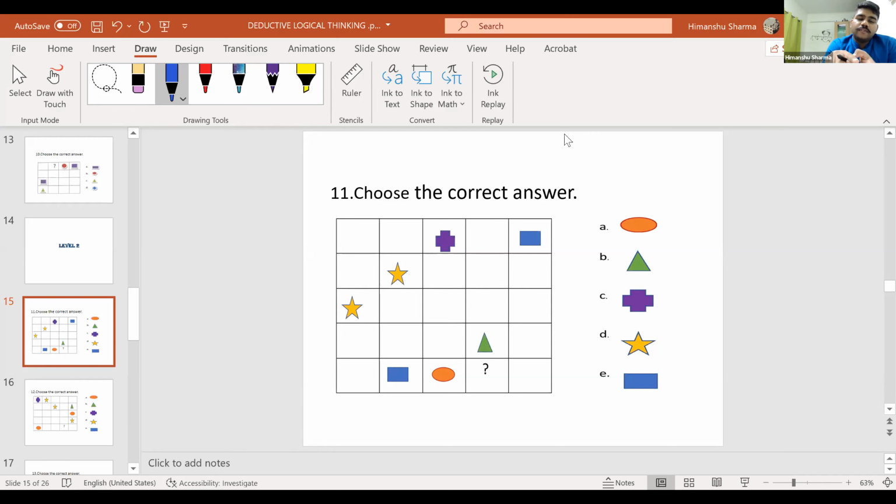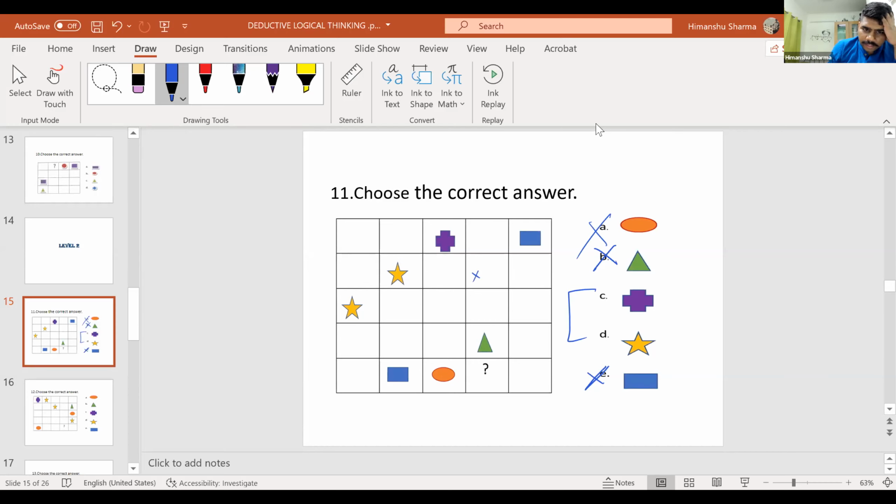Few are telling plus, few are telling star. Okay, so it definitely cannot be triangle. So here if I have circle, here I cannot have circle, and blue gone and orange also gone. So I'm left with star and plus.